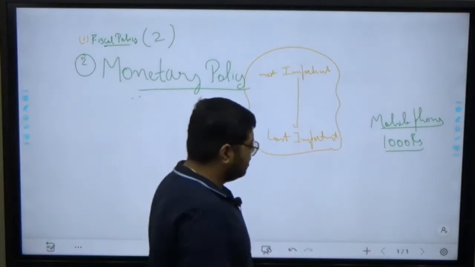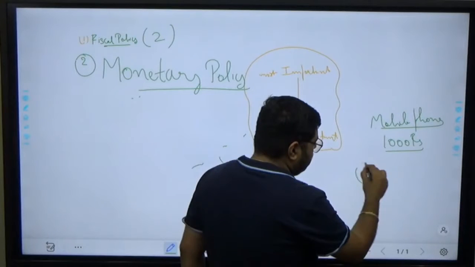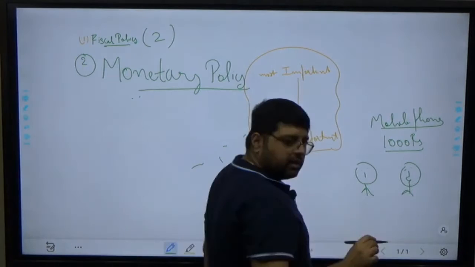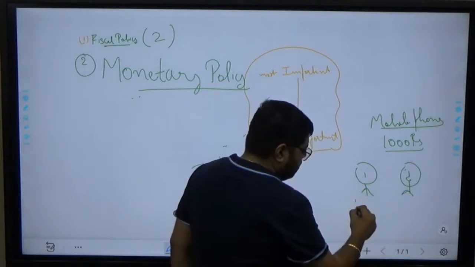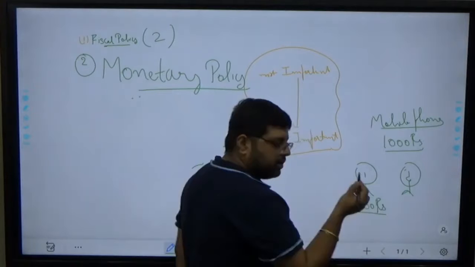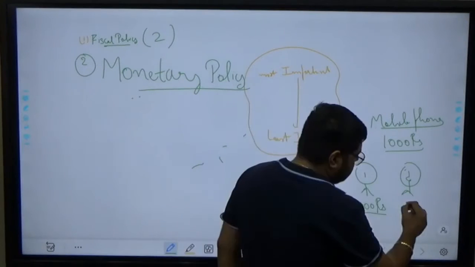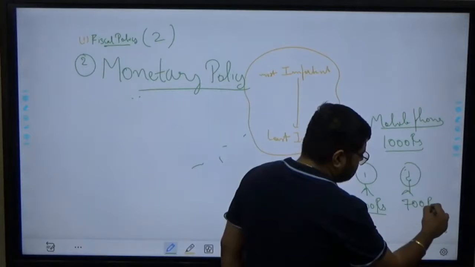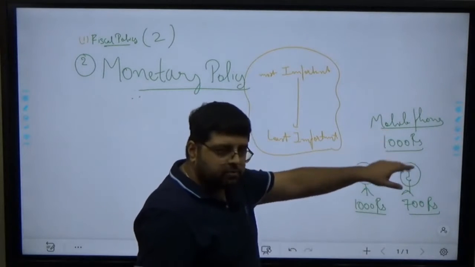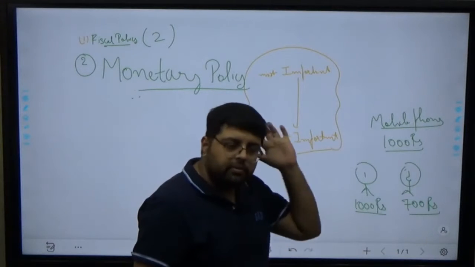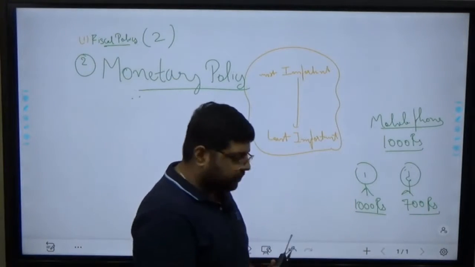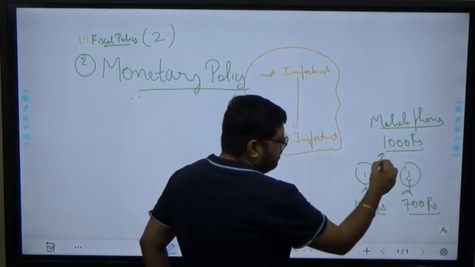Now this person has 1000 rupees in his pocket. This person has 700 rupees in his pocket. Now the mobile phone company is manufacturing only one mobile. Why? Because he knows that there is only one person to purchase the mobile. So they are only making this.